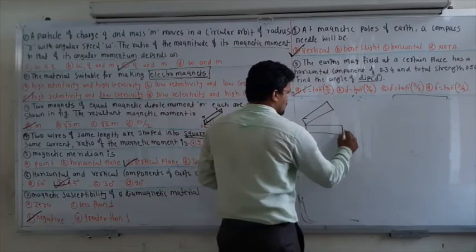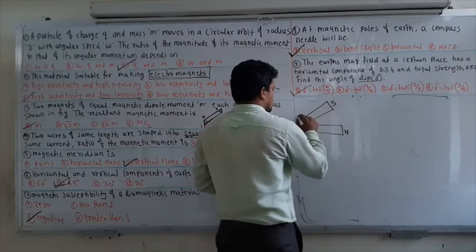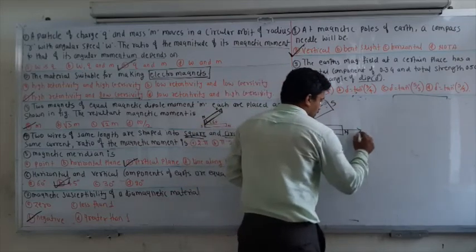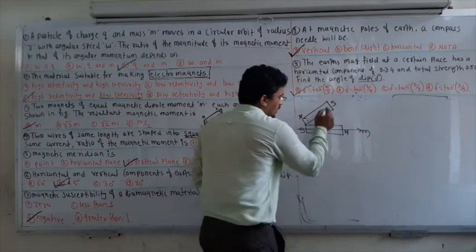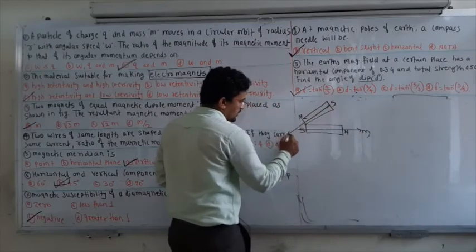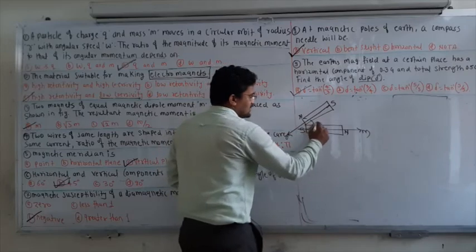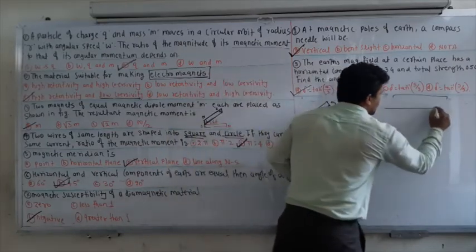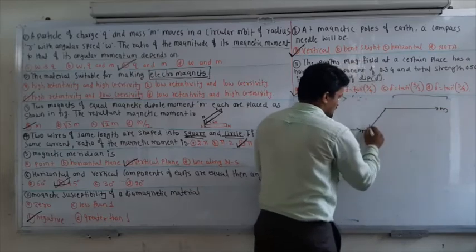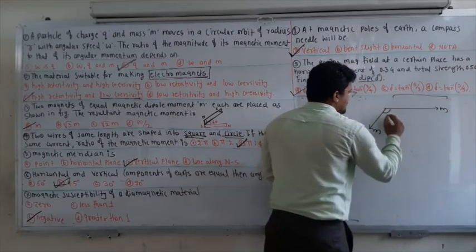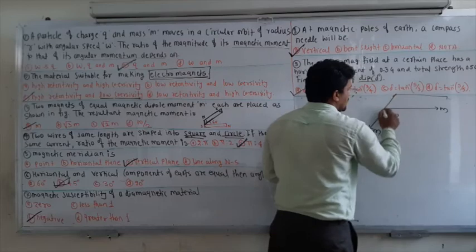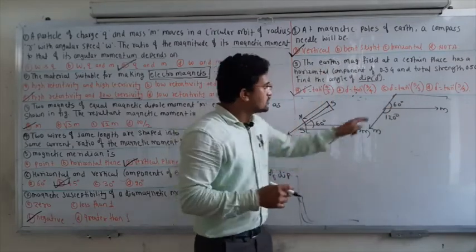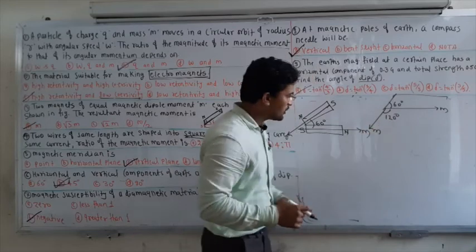For this one the magnetic moment is pointing in this direction, and for this one it is pointing in this direction. This angle is given as 60 degrees. So I arrange them: one pointing m in this direction, another pointing m in this direction, and this angle becomes 120 degrees, because 180 minus 60 is 120.